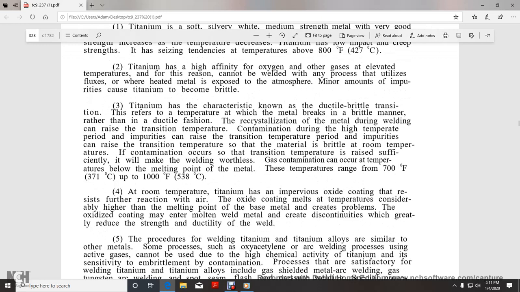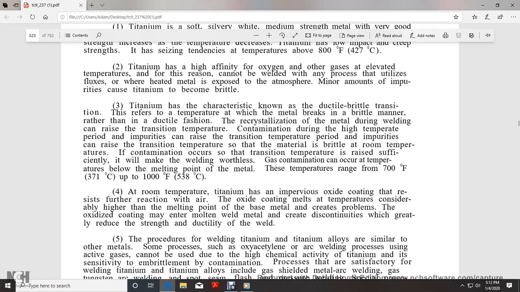Titanium has a characteristic known as ductile-brittle transition. This refers to the temperature at which the metal breaks in a brittle manner rather than a ductile fashion. Recrystallization of the metal during welding can raise the transition temperature, and contamination during the high-temperature period can raise the transition temperature. So the material is brittle at room temperature.